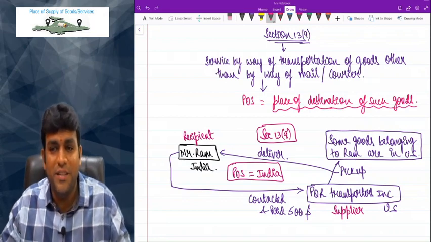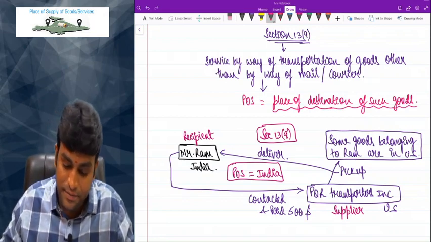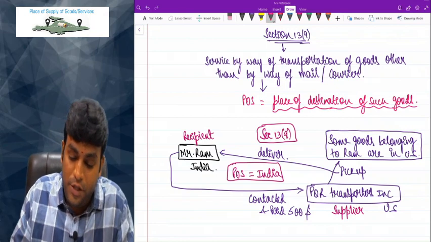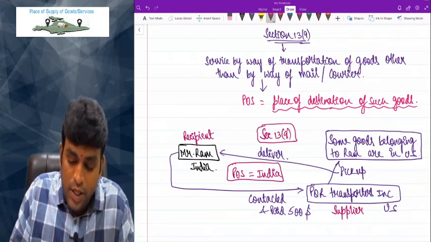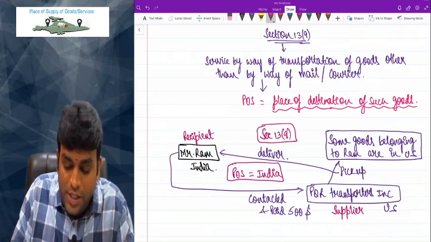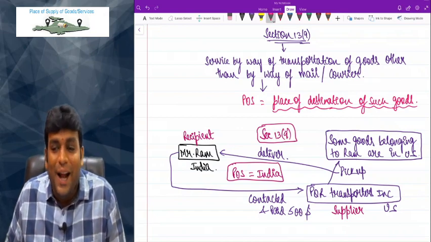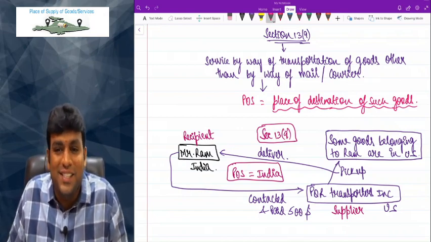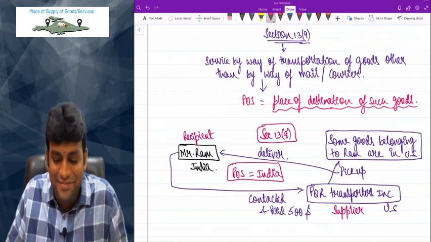Can I move forward? Done. I'll proceed. Next section. Section 13(10), my dear friends. That's why I clearly told you 13 will not take much time. The more time-taking objective is all about section 12 only. And if you are perfect in 12, 13 becomes an easy task. Clear?